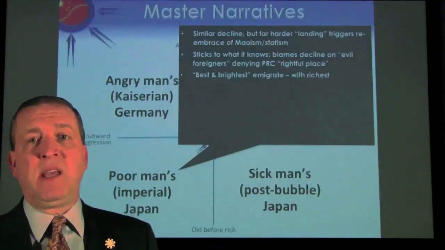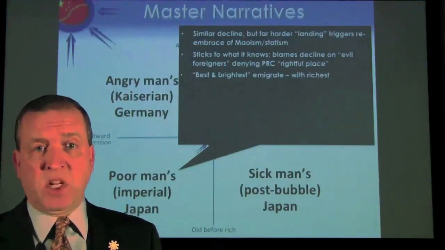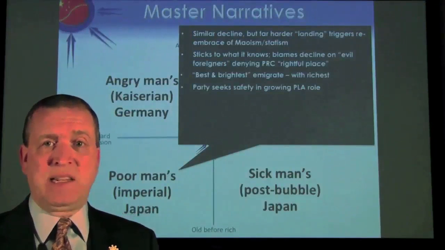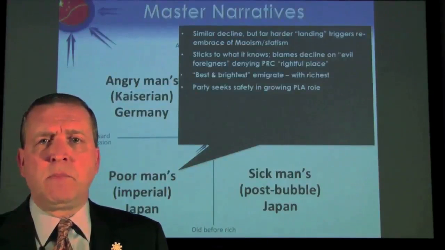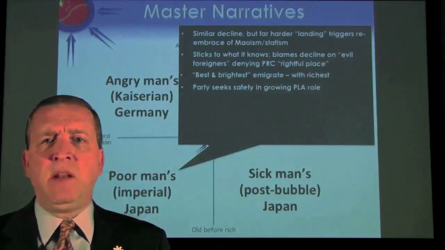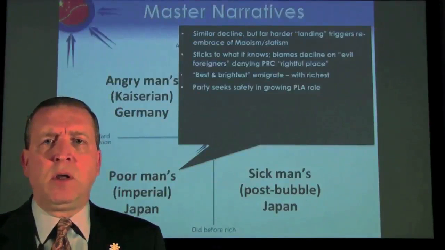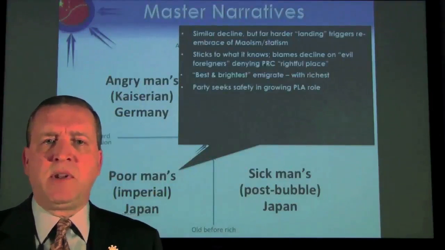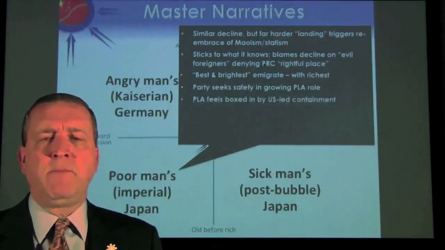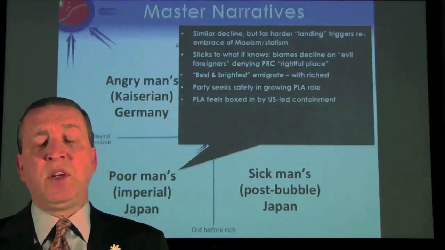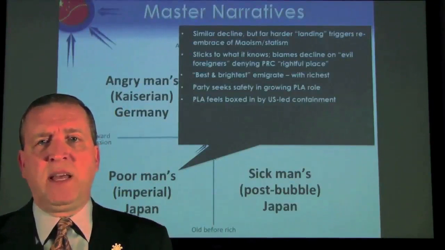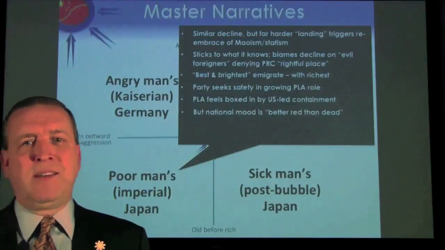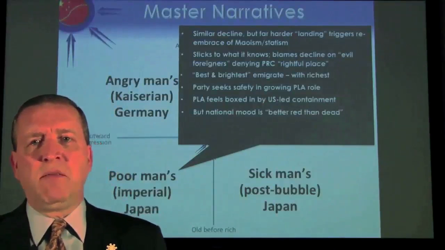The best and brightest begin to emigrate in numbers, especially the rich. We've seen poll numbers, for example, that say half the millionaires in China would like to emigrate. We see the party seeking to grow and find more safety in a deeper dependence on the People's Liberation Army. We see the People's Liberation Army feeling boxed in by the US-led containment process. We see a national mood that says, in effect, sort of like America in the 1950s, better red than dead,